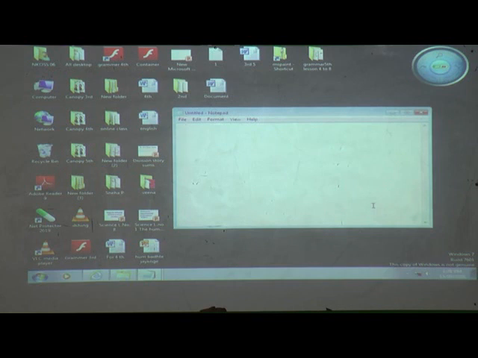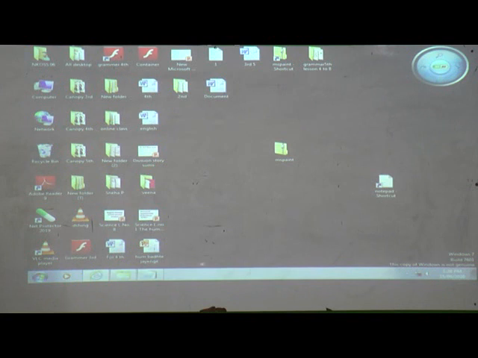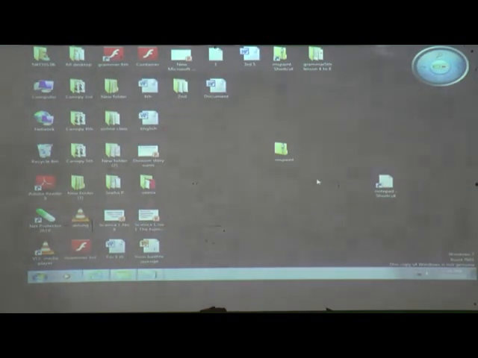Next one, the last button, is the close button. What is the use of the close button? The user clicks the close button to close the notepad window along with the program. Suppose we don't want this window, then click on which button? Close button. When I click here, it will not go in the taskbar. It will be cut directly. It is not here now. This window will be closed.